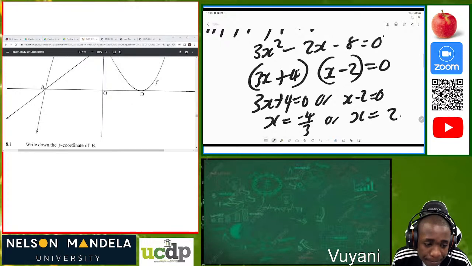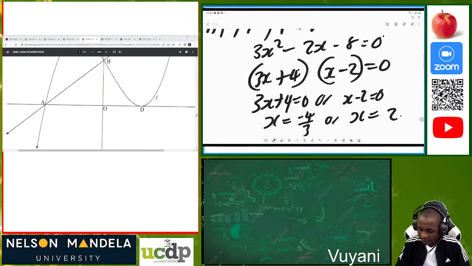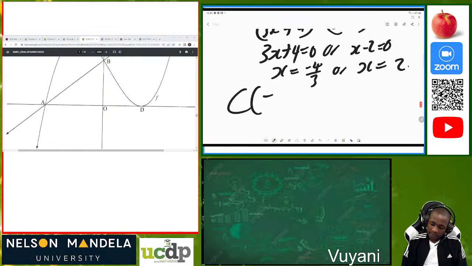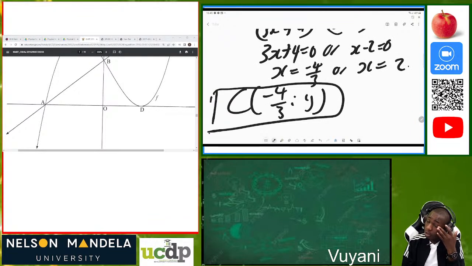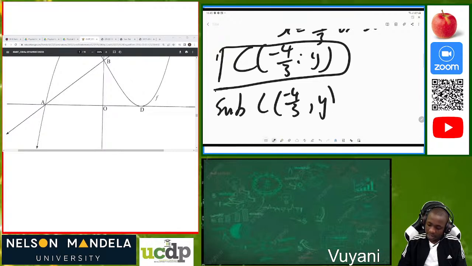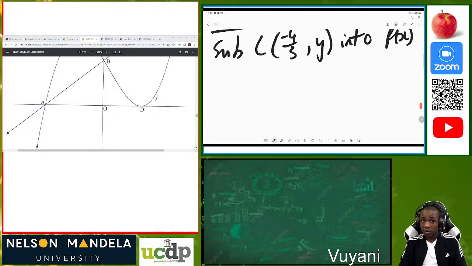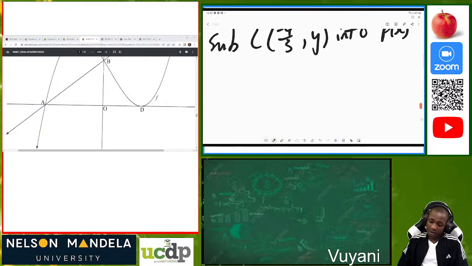Where is our c? We can see c is on the negative side, which means therefore our c is negative 4 over 3, and then y. So now let's calculate the value of y. How do you do that? We substitute c, negative 4 over 3 comma y, into where are we substituting? We're substituting in f of x, so that we can get the value of y.